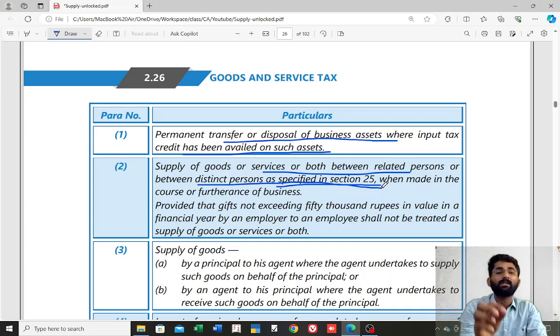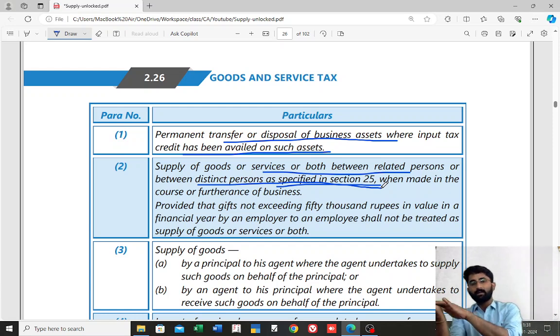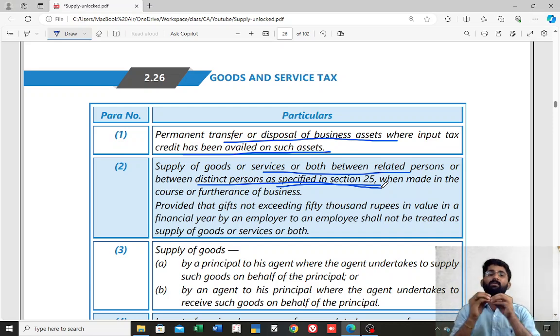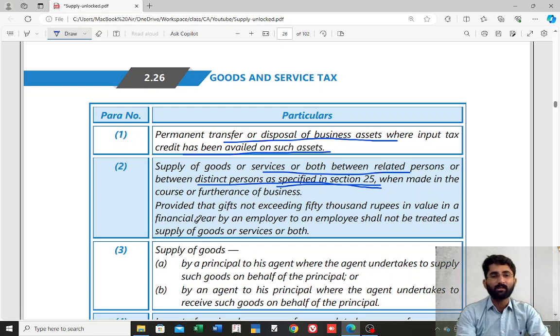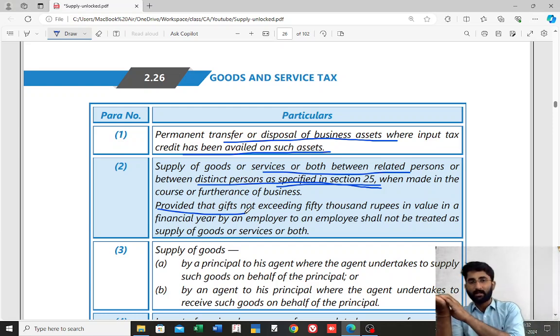Why, sir? Because it is given in section 7 subsection 1 clause C, Schedule 1 paragraph 2, which says that transfer of goods from one distinct person to another distinct person as specified in section 25(4) and 25(5) will be considered as supply. And there was one proviso, that in case of a gift not exceeding 50,000 by an employer to an employee.